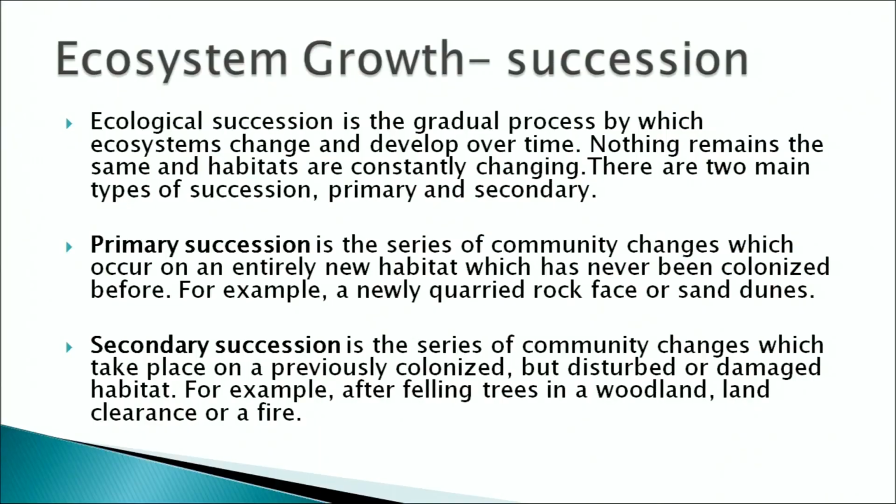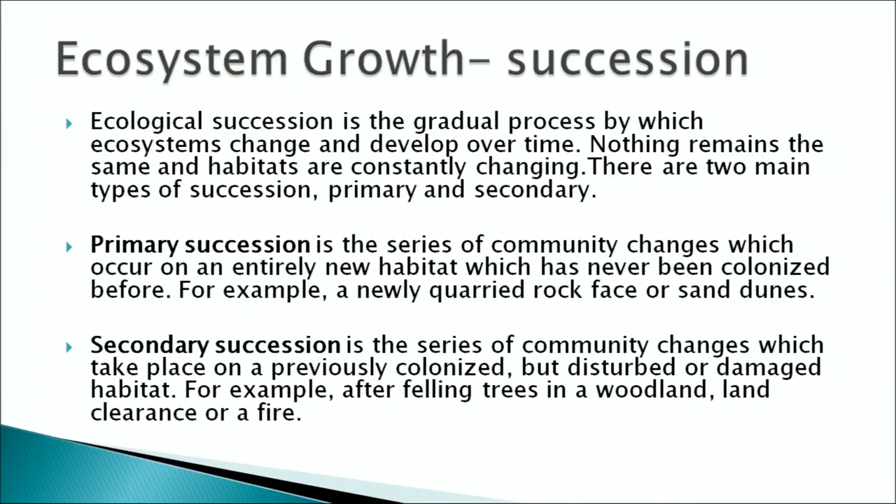The most important functional aspect of an ecosystem is that they are all dynamic. They are changing with time, and this process is known as ecosystem growth or succession. So, ecological succession or ecosystem growth is a gradual process by which the ecosystems change and develop over time. Nothing remains the same in the habitat, and it is constantly changing. There are two main types of succession, the primary succession and the secondary succession.